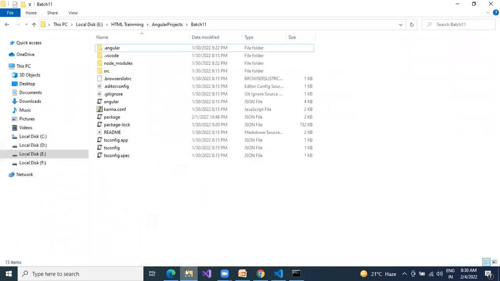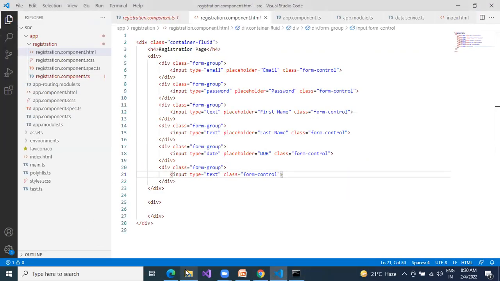I think the browser is not updating. Krishna, check the app.component.html file once. Oh, okay. Somebody answered. I'm not listening to him.